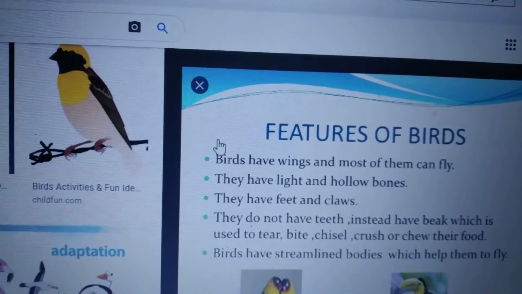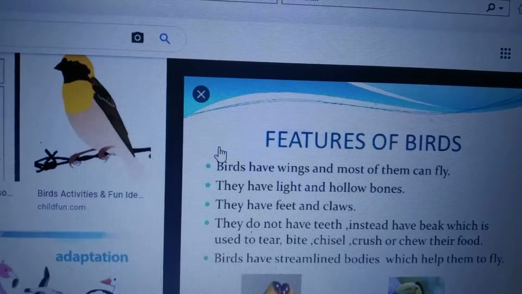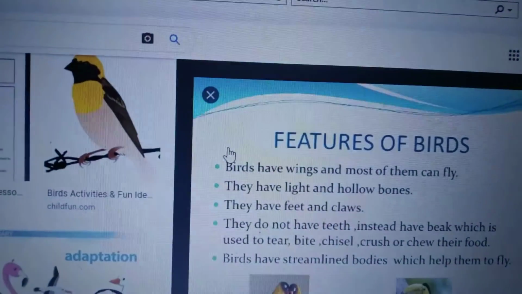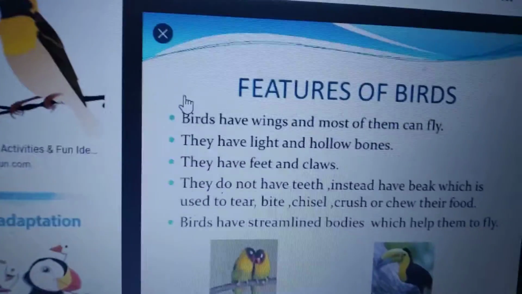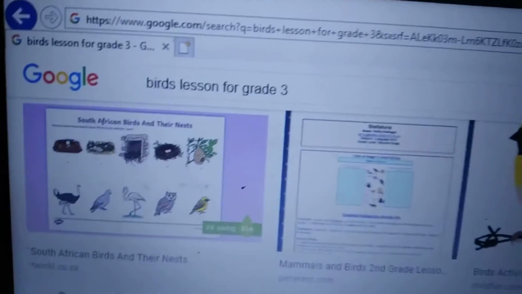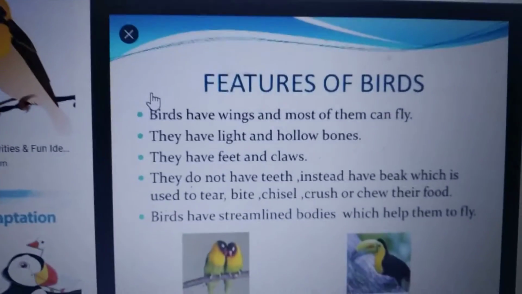So first we can see the birds flying in the sky, children. They are feathered animals that live on the trees. They can walk, hop, run and fly also. Birds have different body structures, children. Are you seeing the birds? They have different bodies.